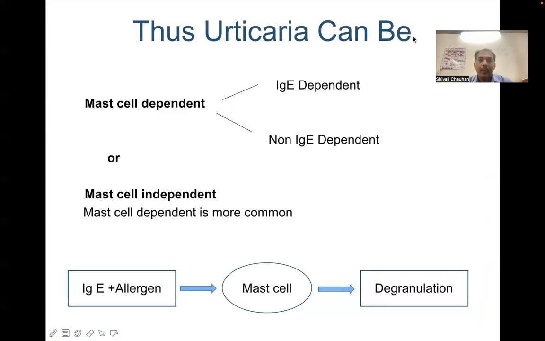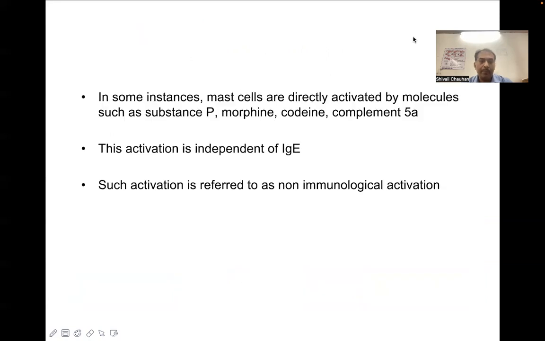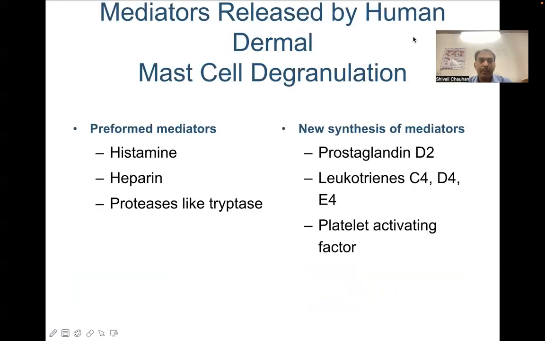Urticaria can be mast cell dependent, in which the mast cells degranulate and release histamine and other mediators, which can be further IgE dependent or non-IgE dependent. Another form of urticaria can be mast cell independent, where the mast cells are not the main mediators of urticarial wheals. In some instances, the mast cells are directly activated by molecules such as substance P, morphine, codeine, complement 5A. The activation is independent of immunoglobulin E, and such activation is referred to as non-immunological mast cell activation.